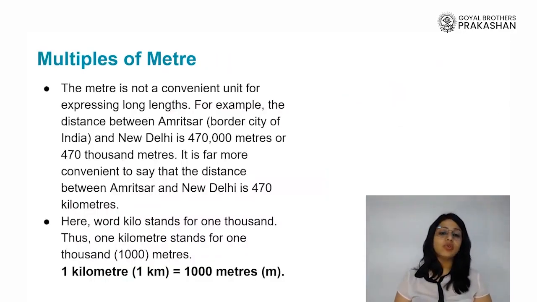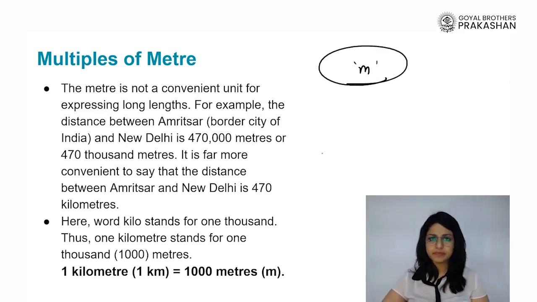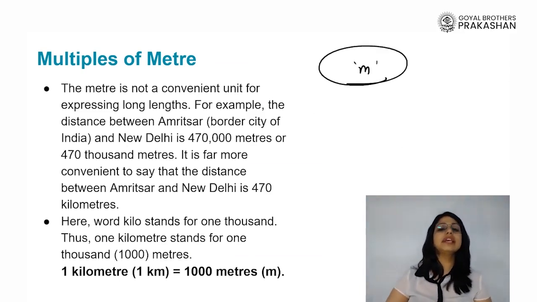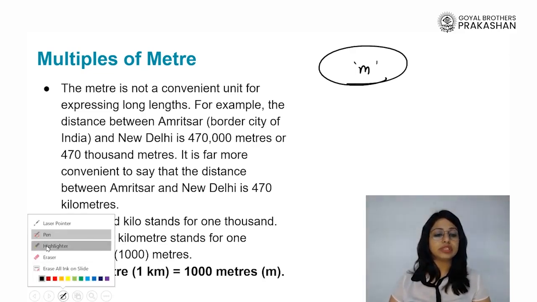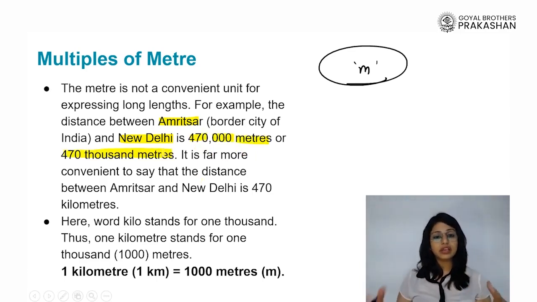Now, as I told you, we have defined the standard or SI unit of length to be meter. But what about the length when it becomes the distance between two cities or let's say even two countries? Do you think meter will be an apt unit to use? Let's take an example. Here the distance between two cities, Amritsar and New Delhi, is given in its standard unit, that is SI unit, meters, around 470,000 meters. Isn't it too big, right?